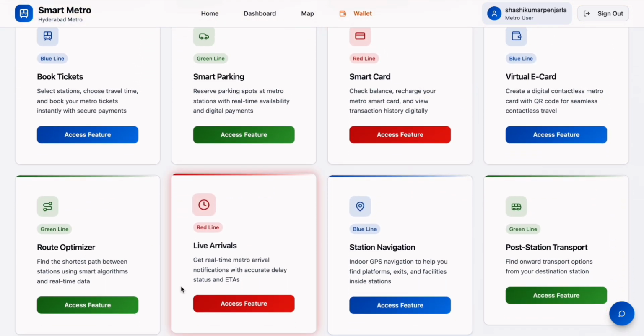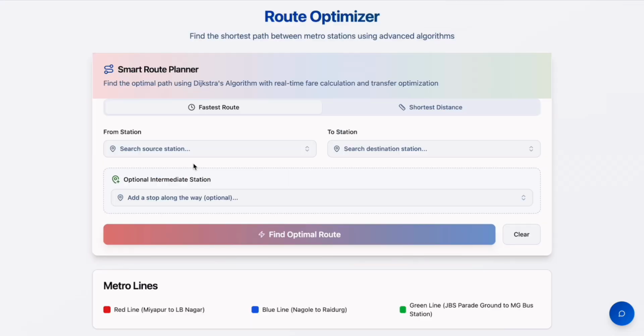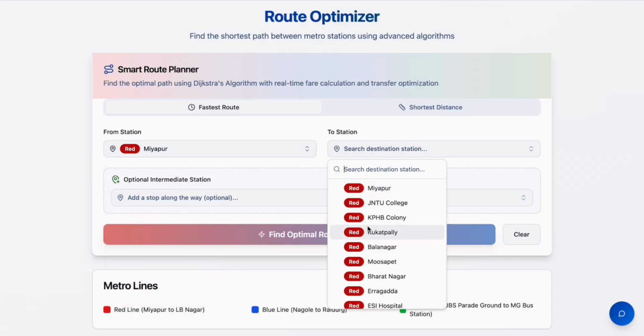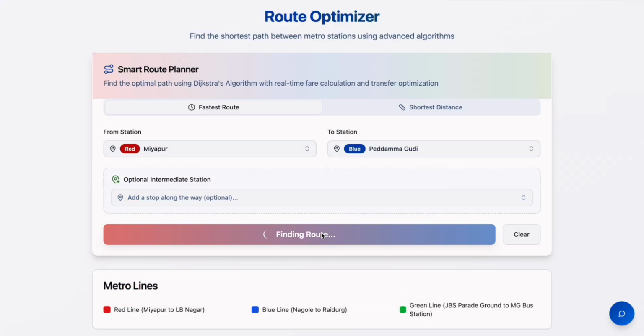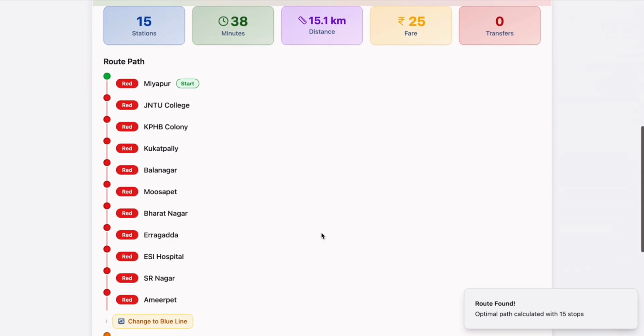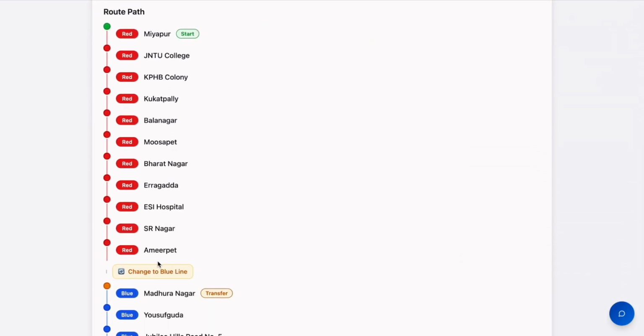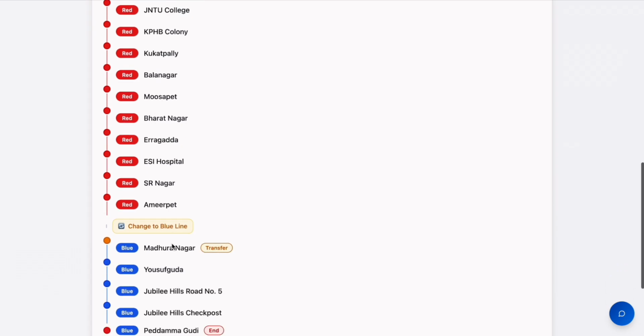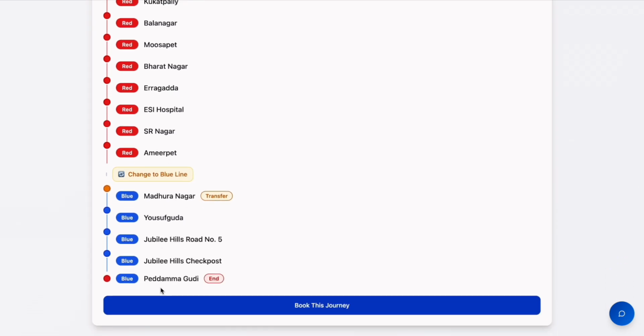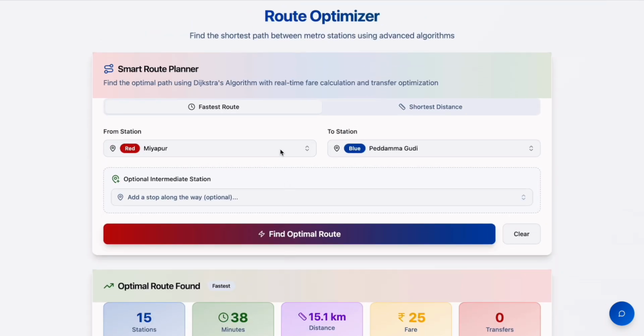Let's check our main features. The route optimization, where the user can select his source and the destination. We can find the best route. The user has to enter into the red line at Mayapur and get down at the Amirpet in the red line, and he has to change the line to the blue and reach the destination. We can also find out the route by the distance and by the shortest time.